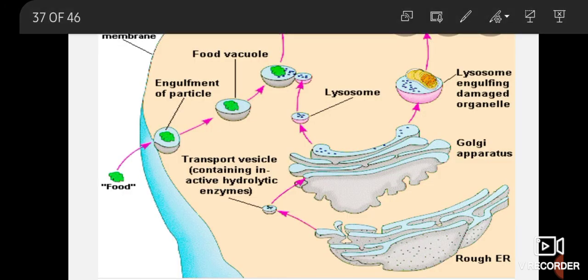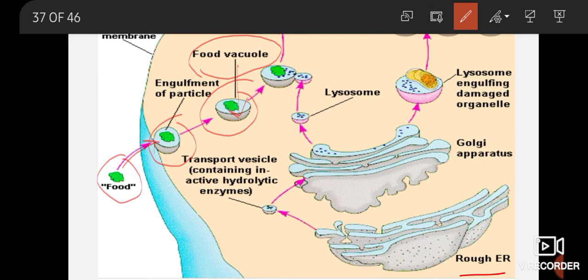Now through this image you can get a clear idea of how lysosome works. This is one food particle which enters inside the cell through the cytoplasm, right. सो वो फूड वैक्यूल बनाएगी. It is there in the form of a food vacuole. So what happens? Rough endoplasmic reticulum releases the active hydrolytic enzymes to the Golgi body, and then the Golgi body converts them into the form of lysosome. The lysosome will go nearer to the food vacuole, and वहाँ पर जाके वो burst हो जाएगा, फूट जाएगा. Whatever digestive enzymes are present in the lysosome, they digest the food.